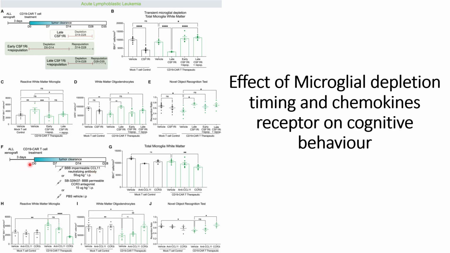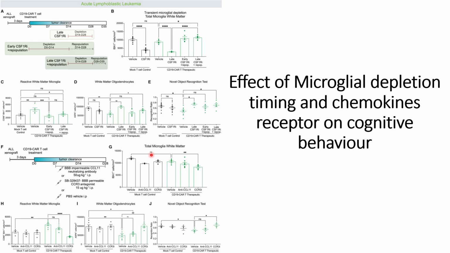The plan is that after the xenograft is implanted, then after 3 days they use CD19 CAR T cell treatment, and from day 7 to day 28 they administer either the CCL1 neutralizing antibodies, the CCR3 antagonist, or the control PBS.